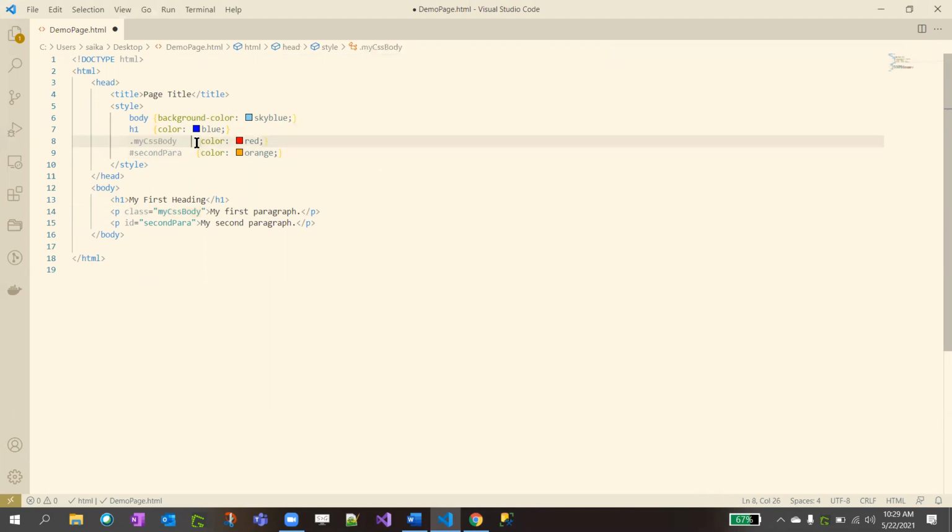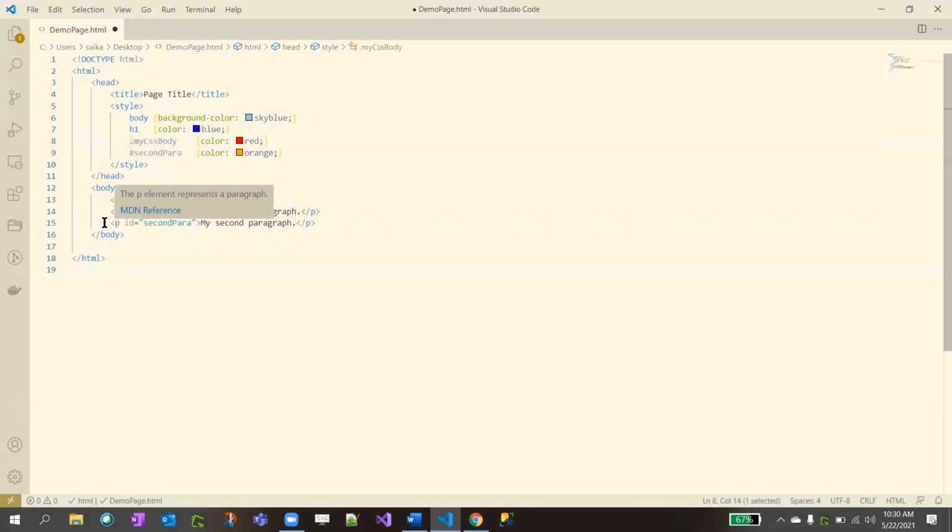I'm saying color equal to red. So that means the H1 tag is applied directly to the tag name. Here I'm applying the color to the class name. This is specifying by class name. So for a class name, we need to declare it with a dot before the class name.